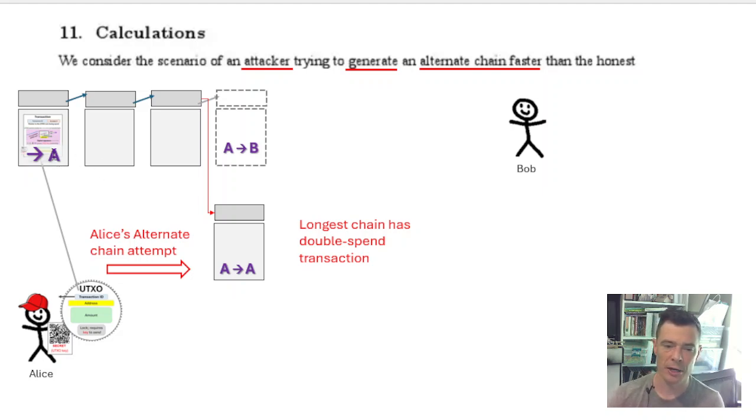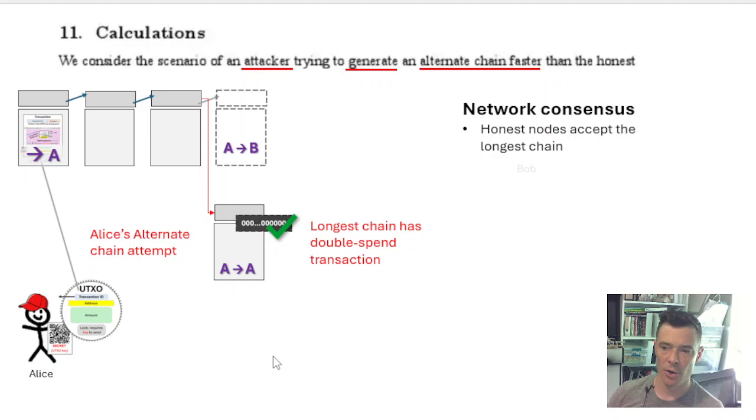So here she has a UTXO, she is trying to pay Bob and get something from Bob, say a concert ticket or something. But as soon as she makes a payment to him, she is secretly working on an alternate chain that's making a payment with the same UTXO back to herself. It's a double spend. It's a 51% attack. If she does create this valid block, she does get the longest chain with this transaction paying herself.